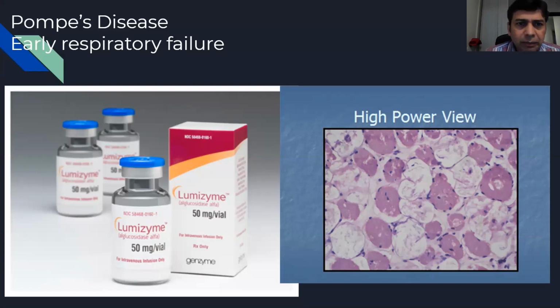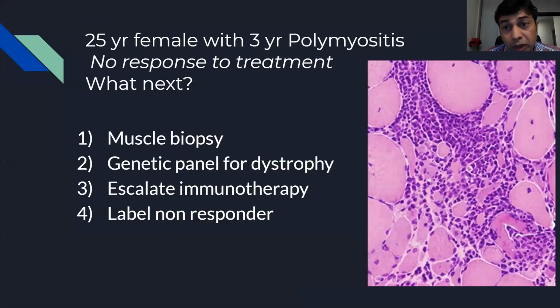Fine. So, another patient. This is a patient who was being treated for polymyositis for 3 years. So quite some time has gone by in this patient, and the patient has never responded to treatment. And you keep on wondering what it is and what the next option in this patient is. You will do a repeat muscle biopsy. You will send for a dystrophic panel, the gene panel. You will escalate immunotherapy. I will just label as a non-responder in polymyositis. These are all florid inflammatory cells in these patients. Get ready and answer.